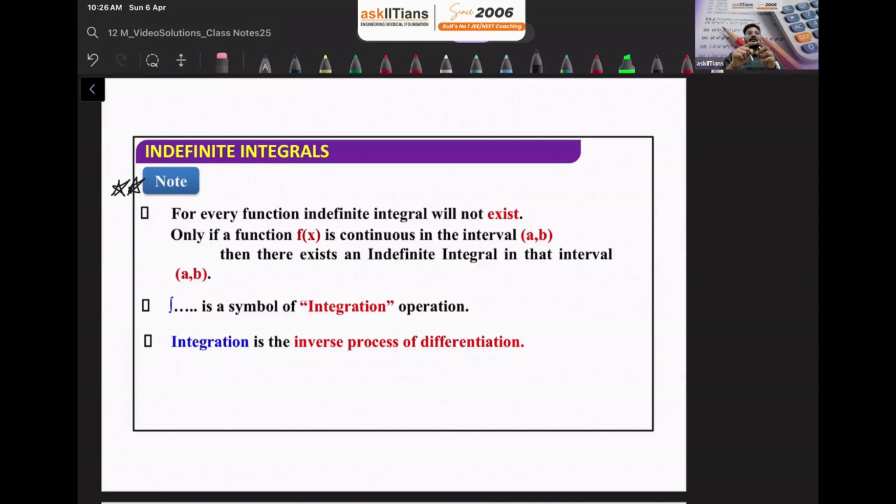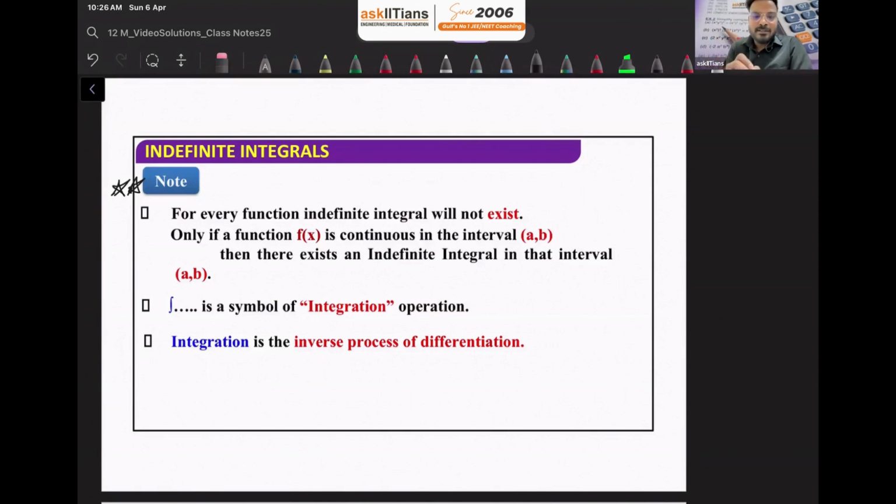When the curve has a sharp corner on the graph, at that point we can't find the derivative. If the graph is discontinuous, we can't find the derivative at that point, right? Similarly, we can't find the integration also. So the first very, very important point is that not every function is integrable. We cannot do integration of each and every function. So for every function, the indefinite integral will not exist.